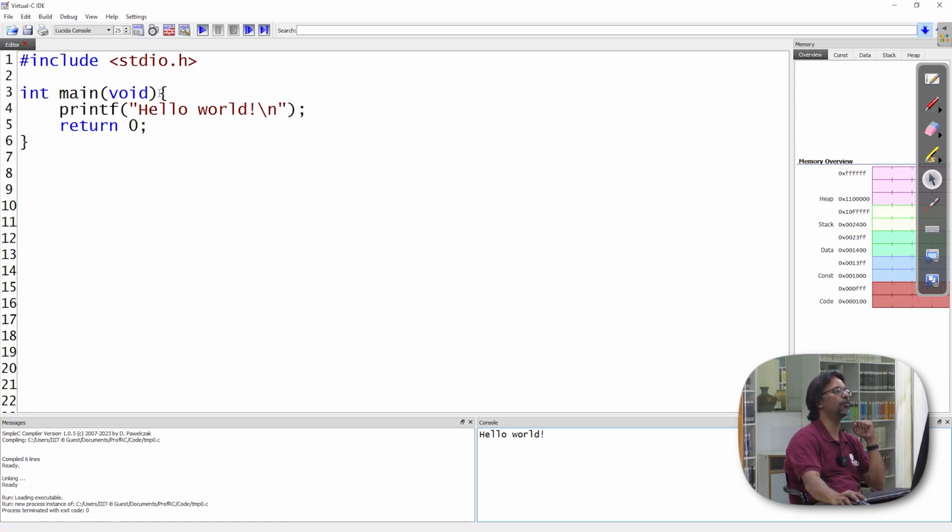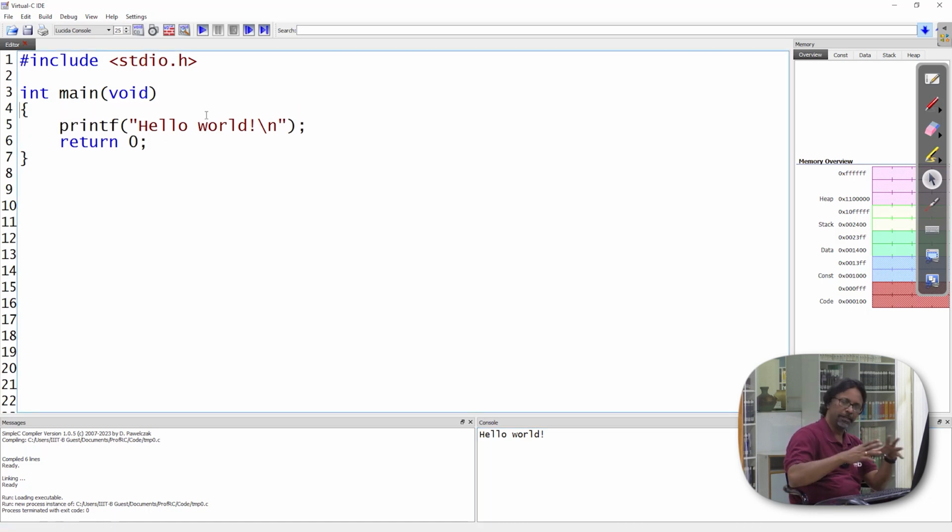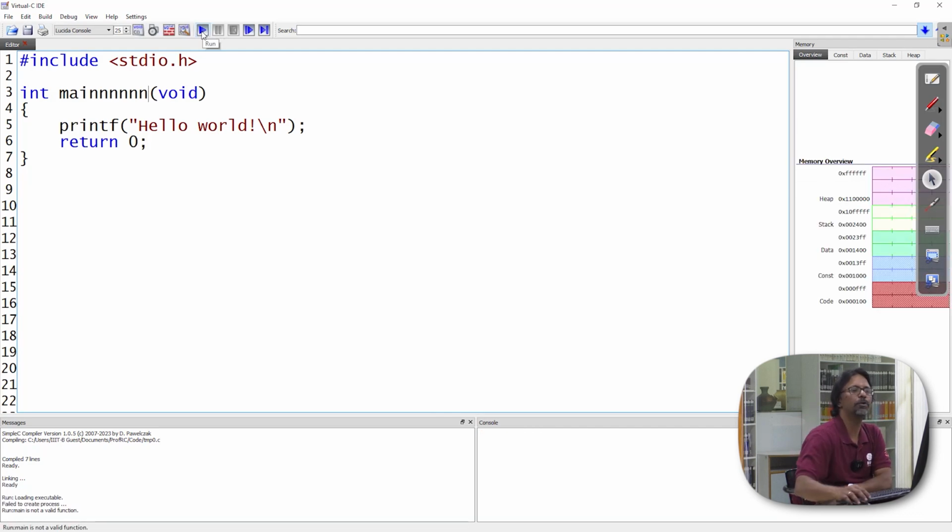Just to show you only the compilation part versus the linking part, I'm not going to make any grammar or punctuation error. I'm going to simply rename the main function with some random name. Now let us see what happens when I click on the run button, which is going to compile, link and then try to execute, all in one go. When I do this, I would like to draw your attention to the messages window. Let me show you there.